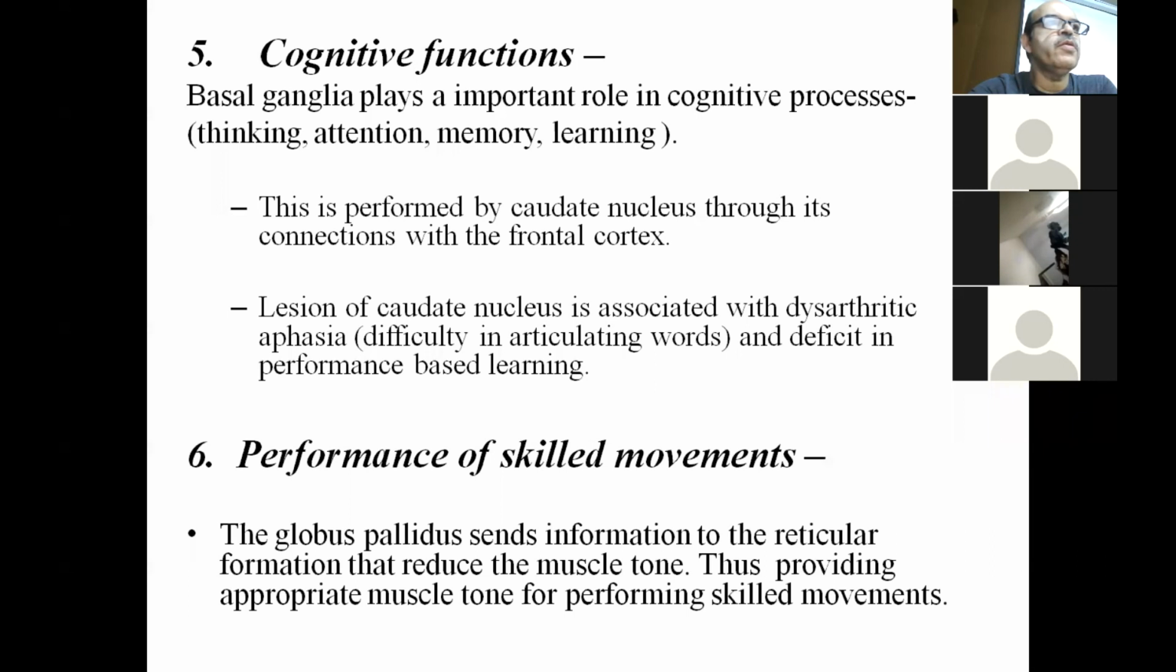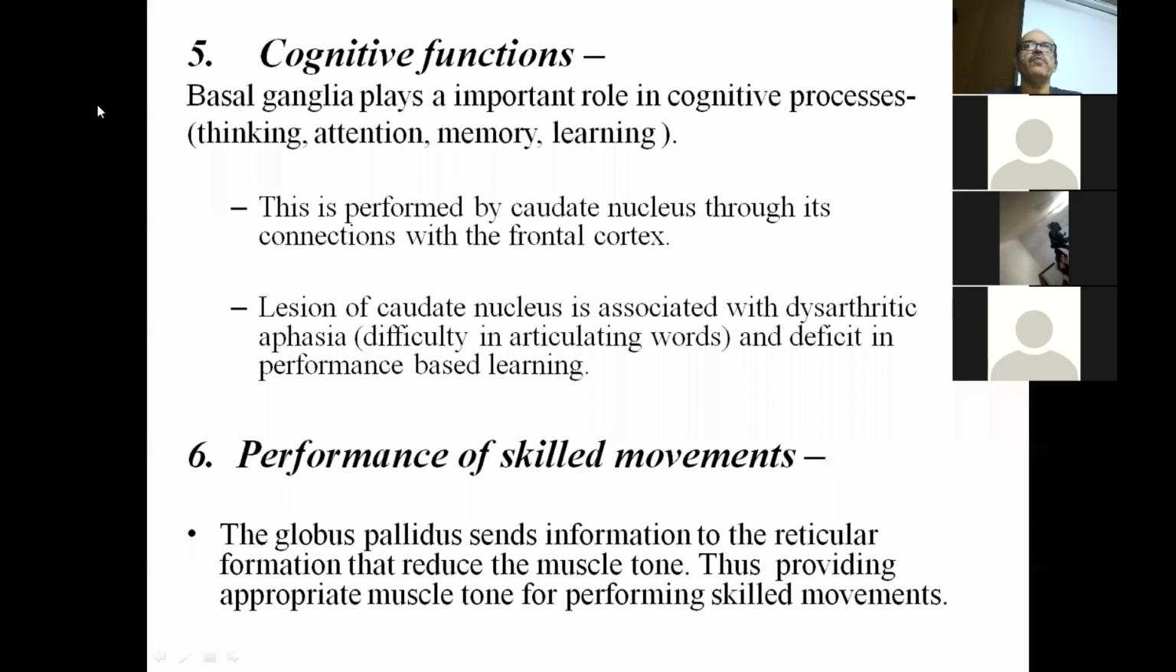Performance of skilled movements: the globus pallidus sends information to the reticular formation that reduces the muscle tone and thus provides the appropriate muscle tone for performing the skilled movement. That means the basal ganglia through globus pallidus has all the outputs. The efferent pathway passes from the globus pallidus to the thalamus, and from the thalamus, the information goes to the reticular formation or cortex, and that leads to a decrease in the muscle tone or regulates the muscle tone for appropriate